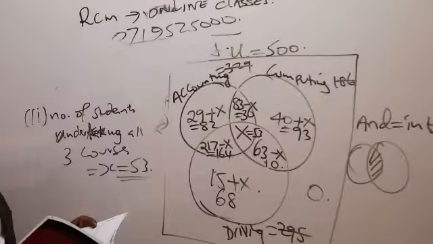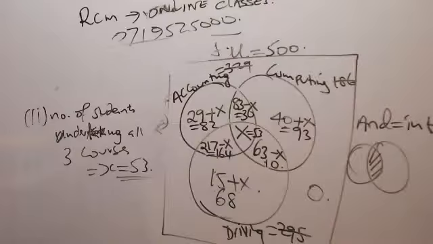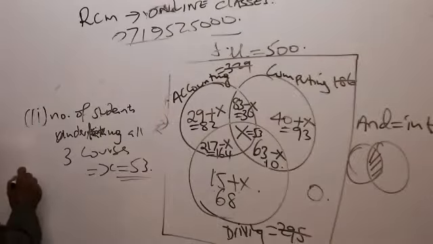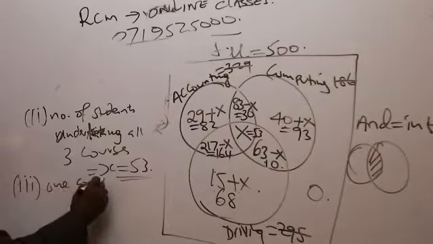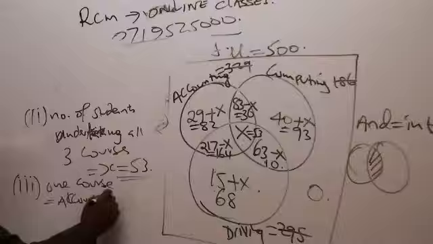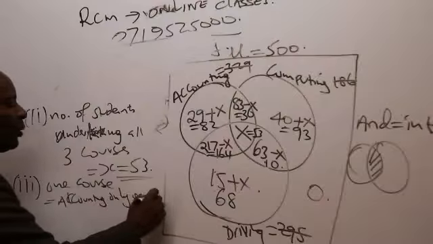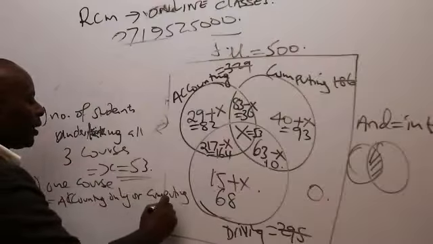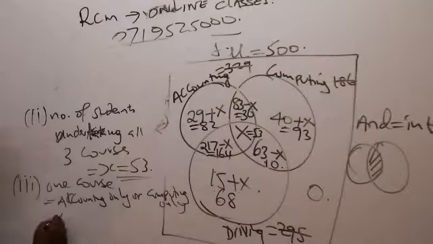Number 3, the number of students undertaking only 1 course. One course is either accounting only, or computing only, or driving only.